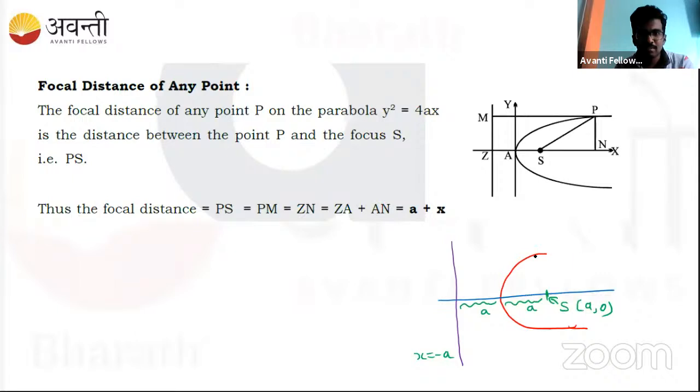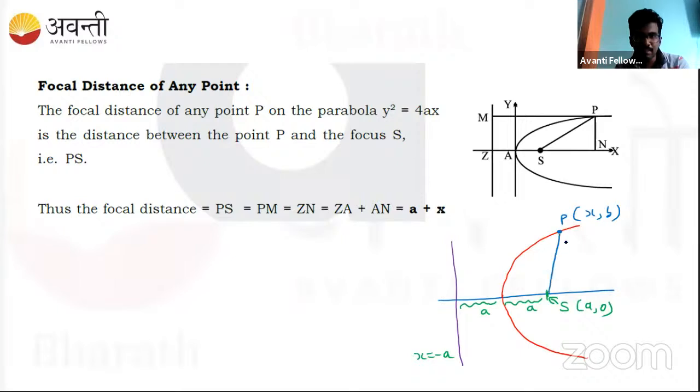If we take any point on this parabola, let's say this is a point P, given as x comma y. This PS distance has to be the same as the perpendicular distance to the directrix.